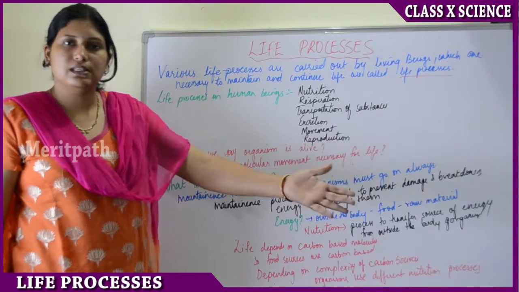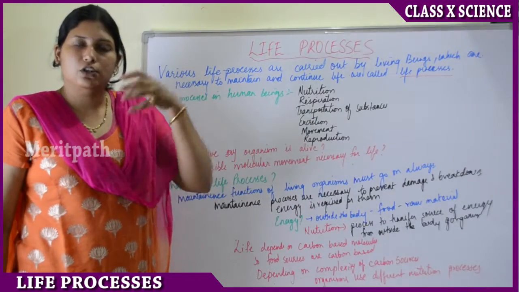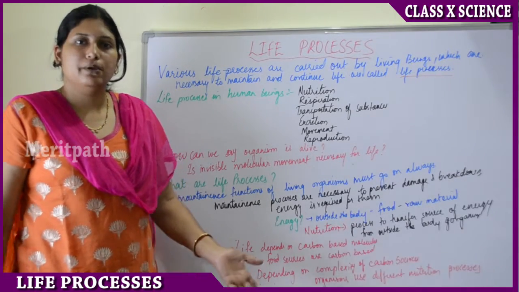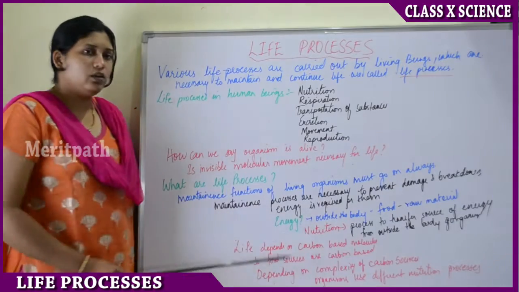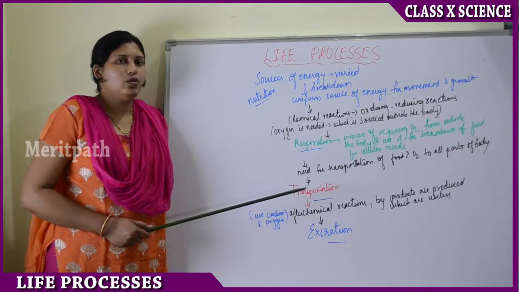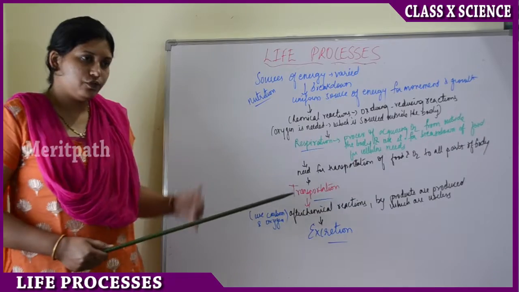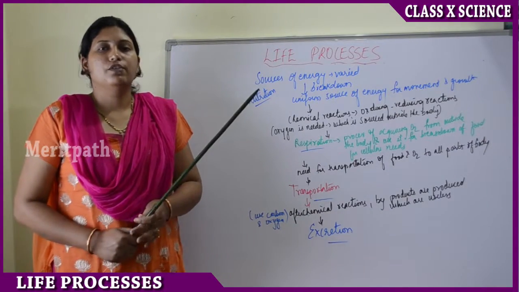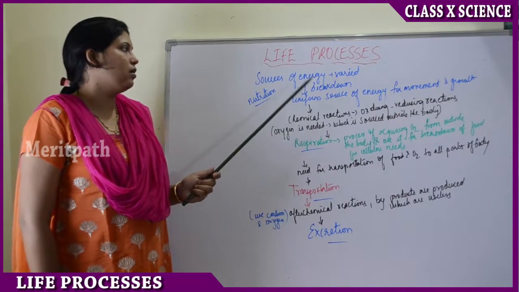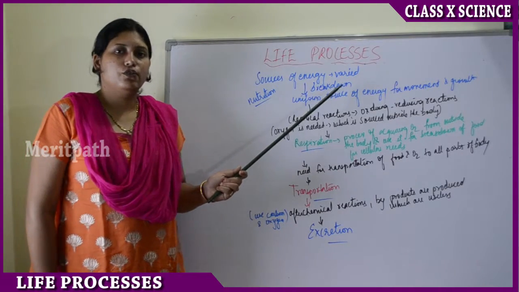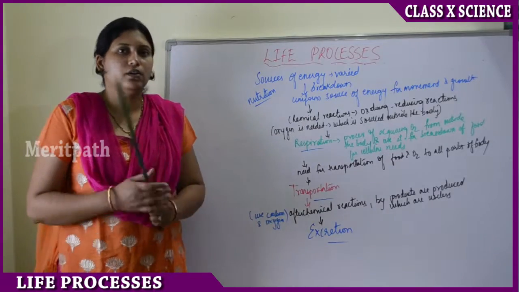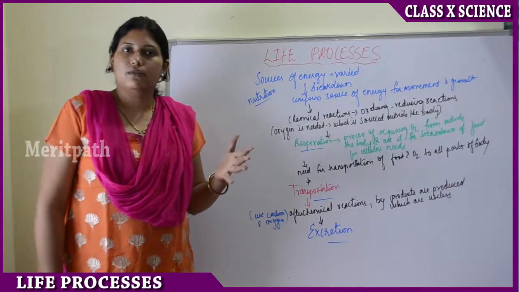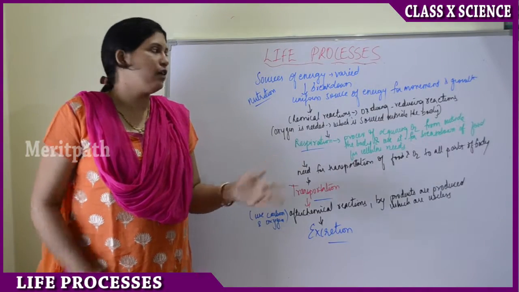The nutrition process in animals will be different, the nutrition process of plants will be different, and the nutrition process of human beings will also be different. Let's see nutrition in detail. The energy we need for the life processes, we source from outside of the body, which is known as food or the raw material. But there is a lot of variation in the food we eat because of the environment, the surroundings, the place where we live. So the food we eat is of different varieties.